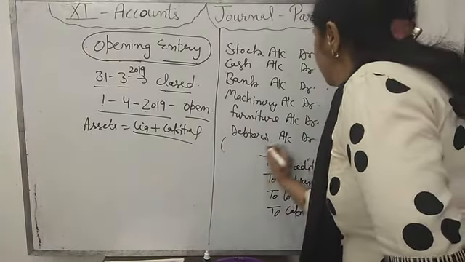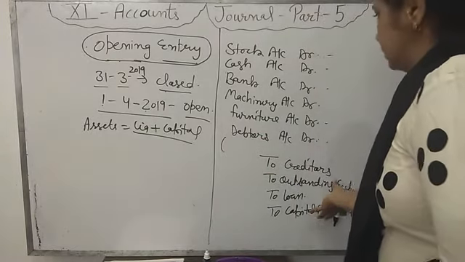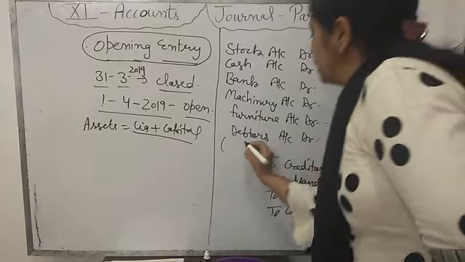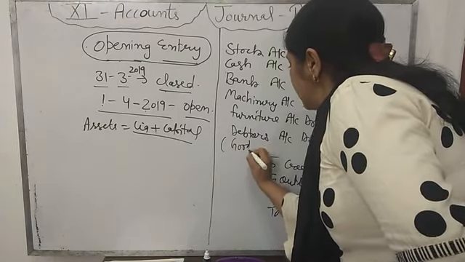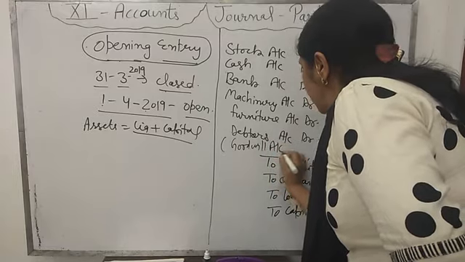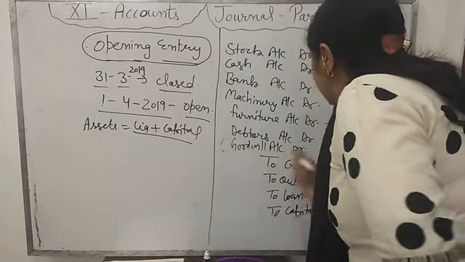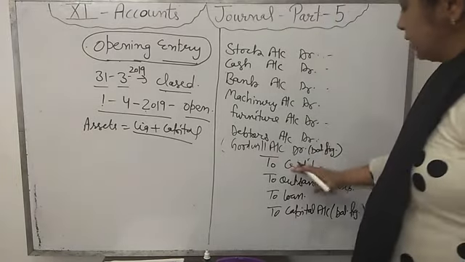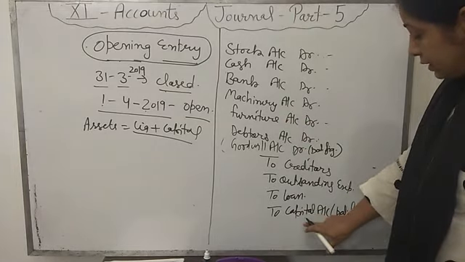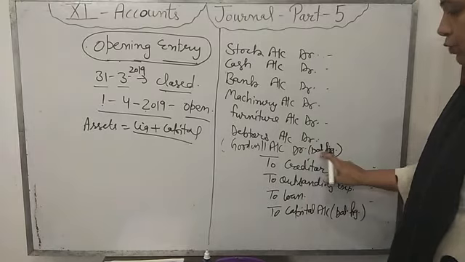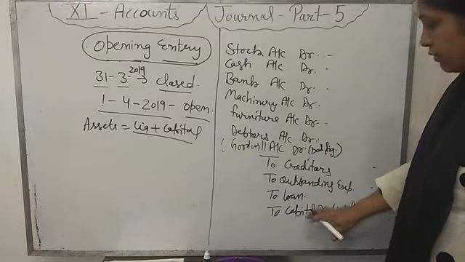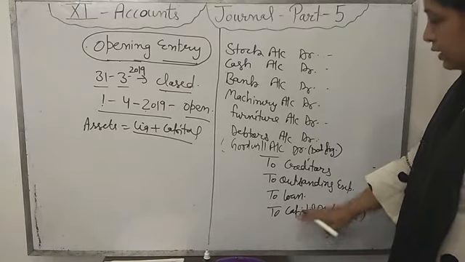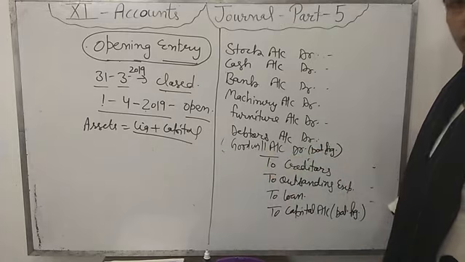If the total of the credit side is more than the debit side, then we will open an account on the debit side, goodwill account debit. That is the balancing figure, the difference of debit and credit. Keep in mind that if capital is given, then the goodwill account will come. If capital is not given, then the difference of debit and credit we will put in the capital account. But if capital is given, then the difference will be transferred to the goodwill account.